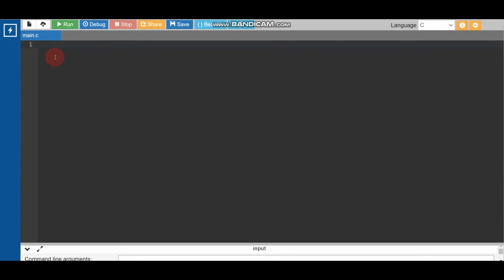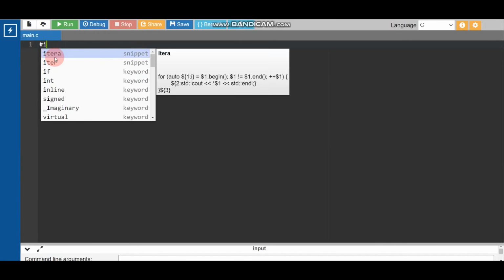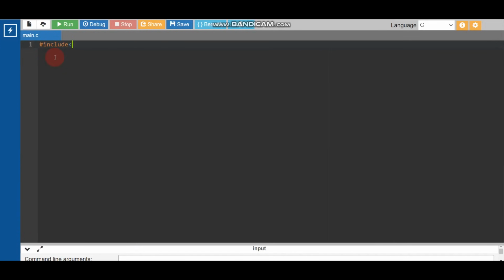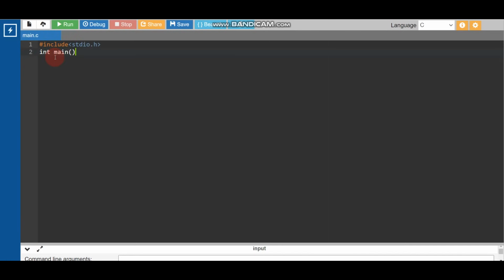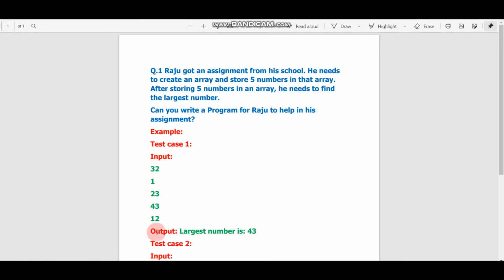So what we need to do, we need to write #include <stdio.h>. Now after that, what we need to write? int main. After that, here we can write return 0. So this is the structure we need to write. Now I'm going to solve this question. How to solve this coding question?